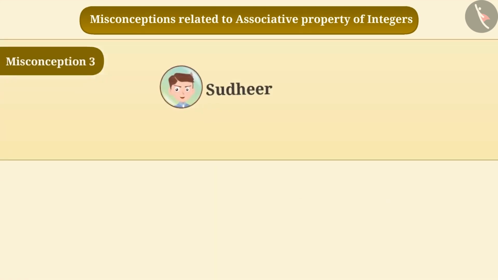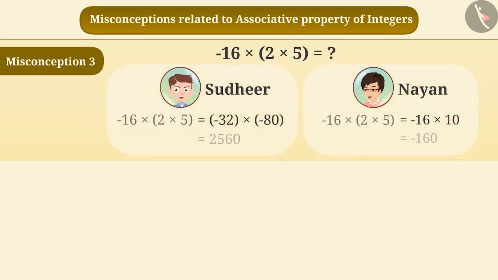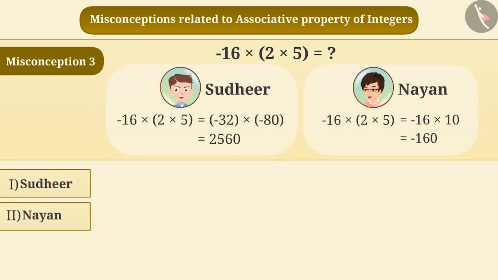Misconception 3. Sudhir and Nayan are solving the expression minus 16 multiplied by 2 multiplied by 5. They solved it in the following way. Find out who is correct.